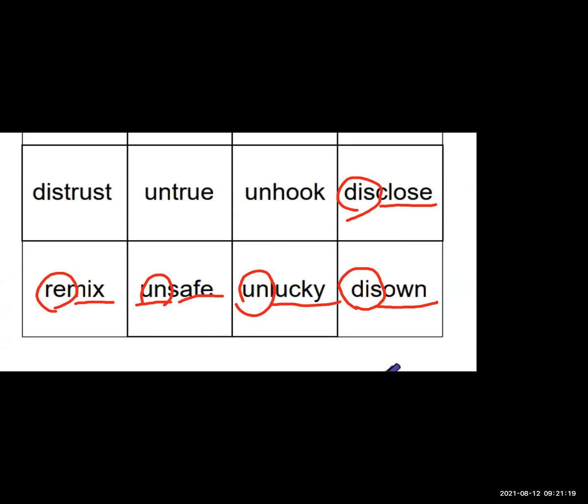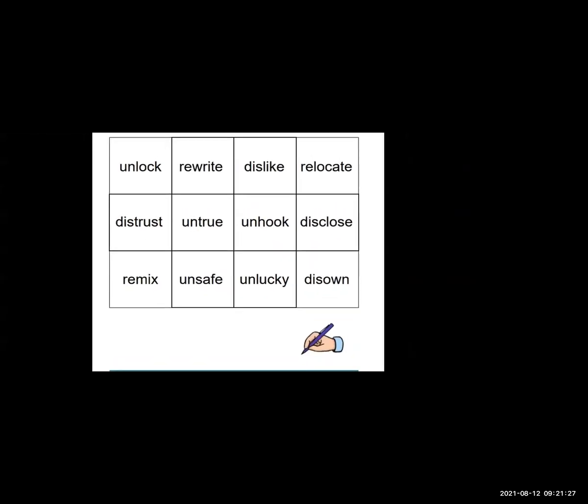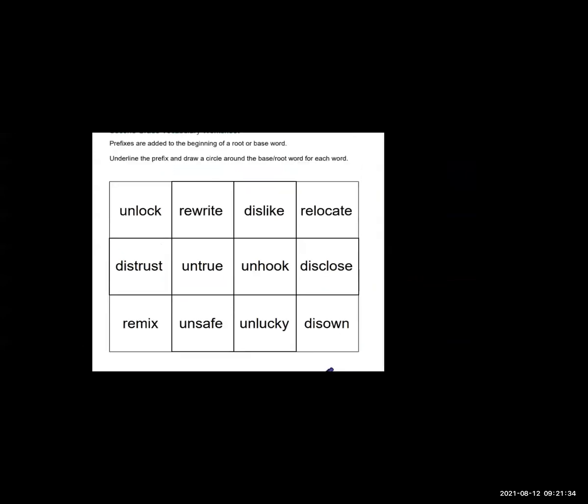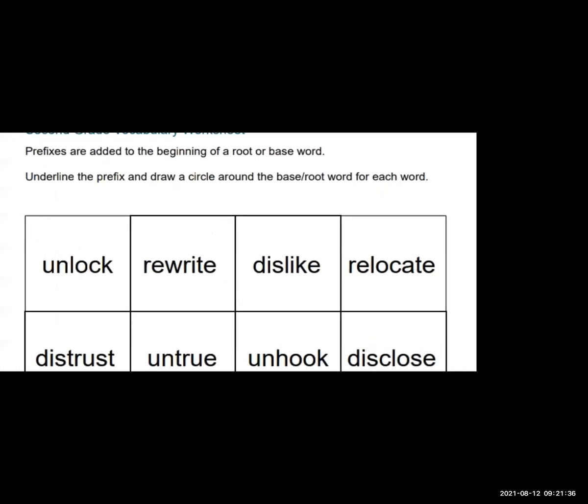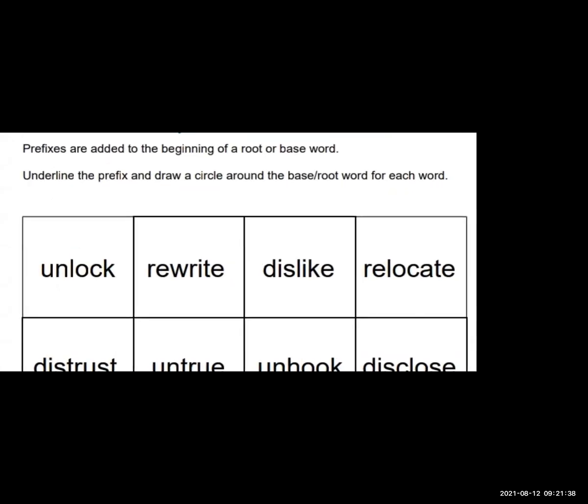The word which is added before the root word is known as a prefix, and a prefix changes the meaning of a word. The word which is added before the root word to change the meaning is known as a prefix.